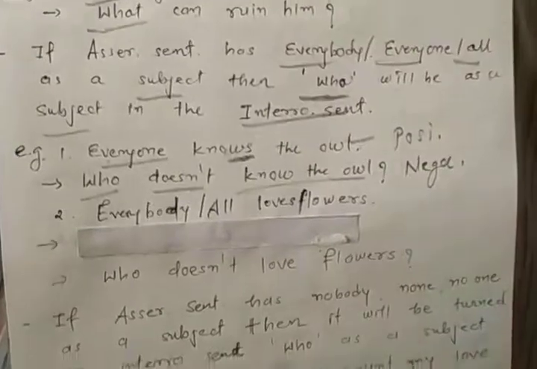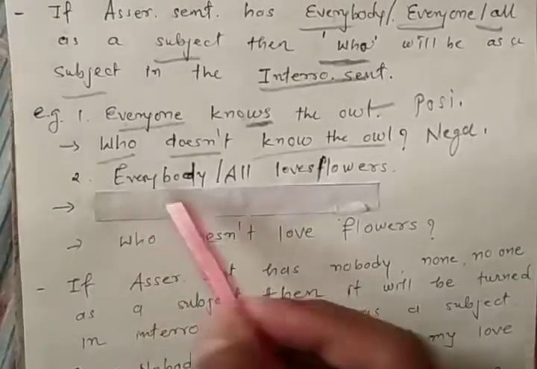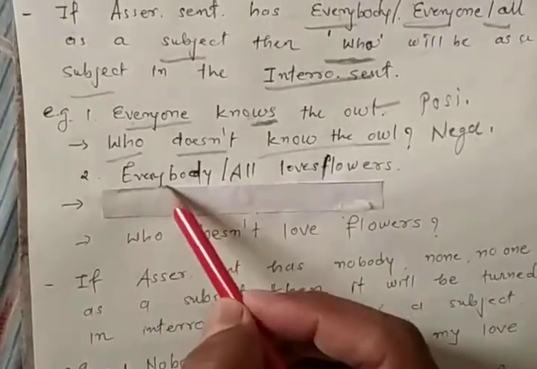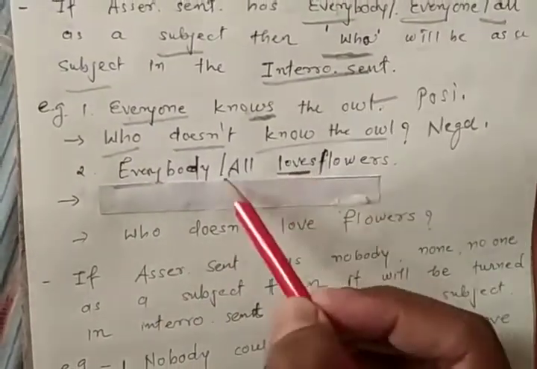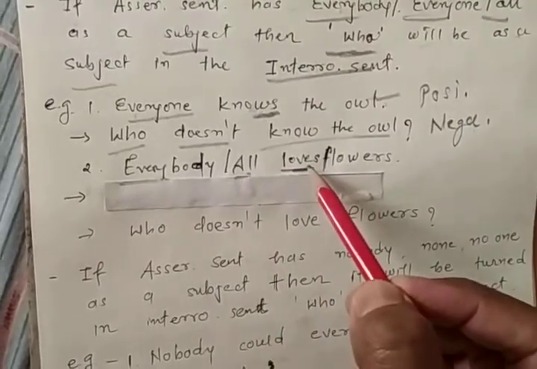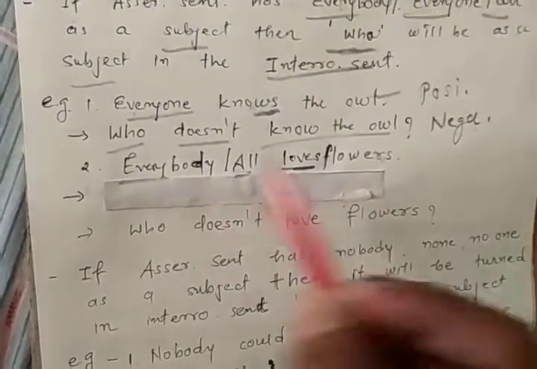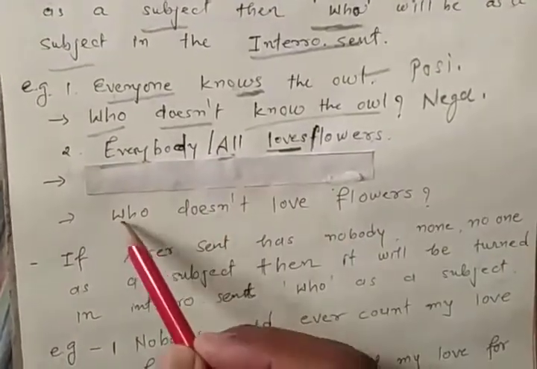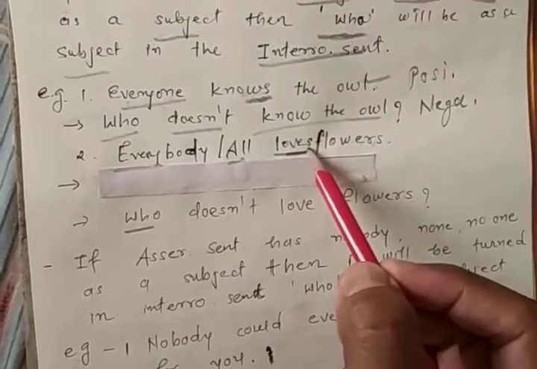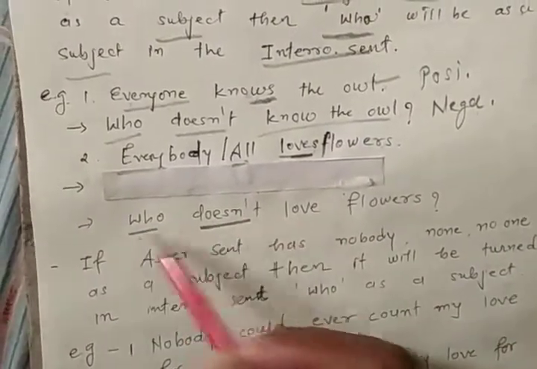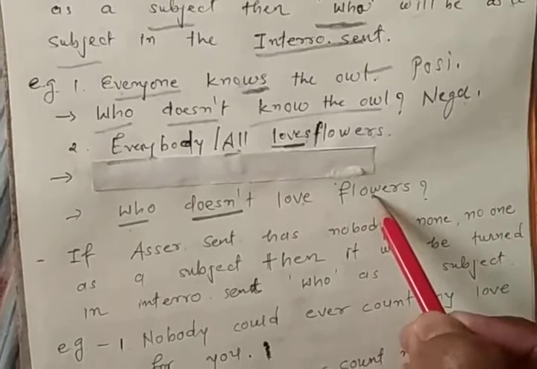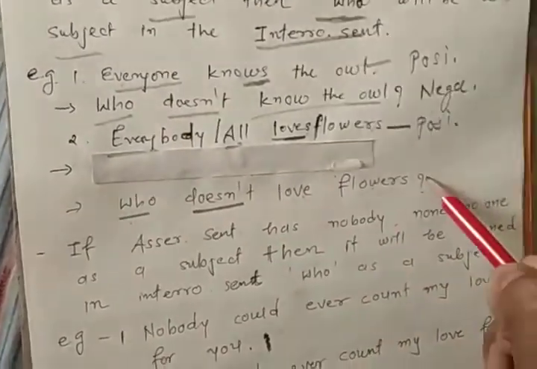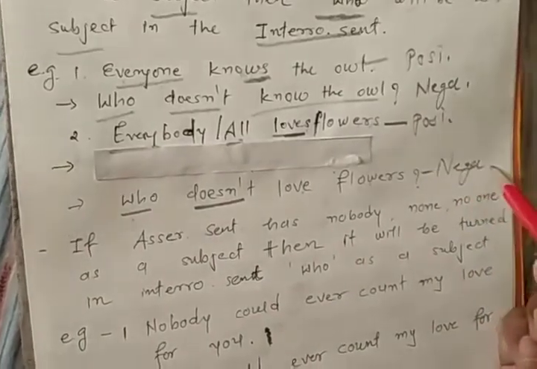Positive, negative. Second example, everybody or all loves flowers. Now here everybody, that's why here loves. Suppose here all, so that time we need to write only love. All love flowers. Example, everybody loves flowers. So if everybody, that time we need to change it to who. Now here as love, so we need to change it to doesn't. Who doesn't love flowers? Once again, positive, so interrogative will be negative.